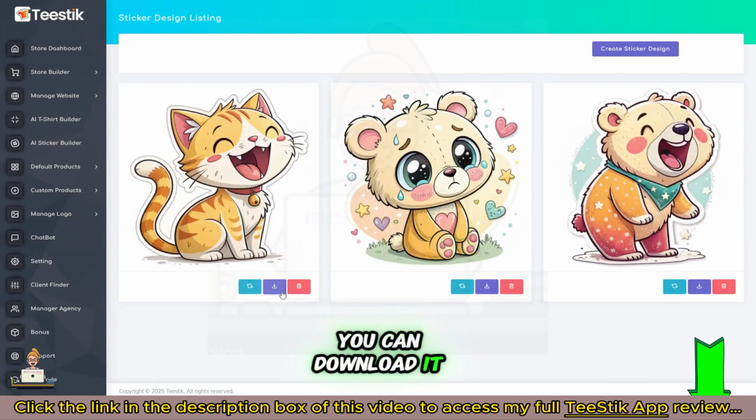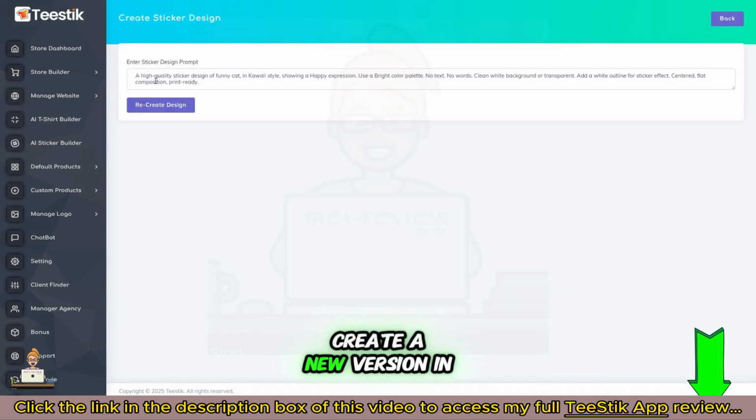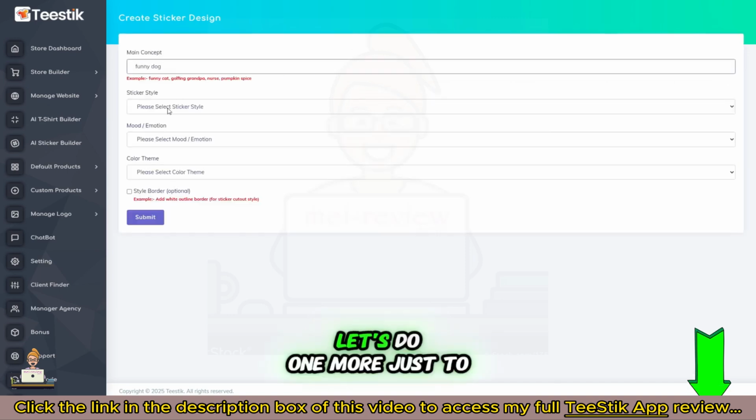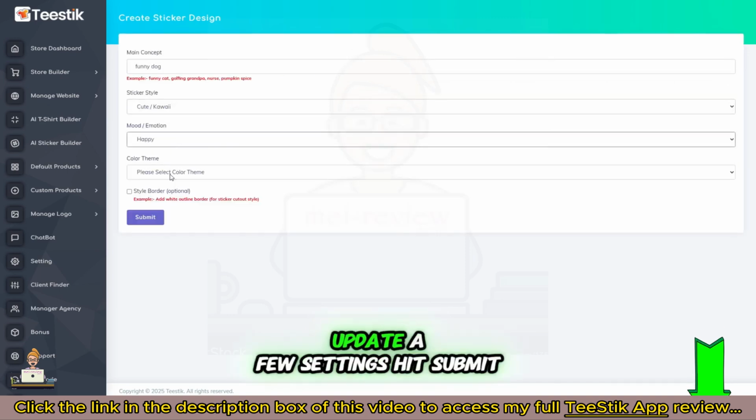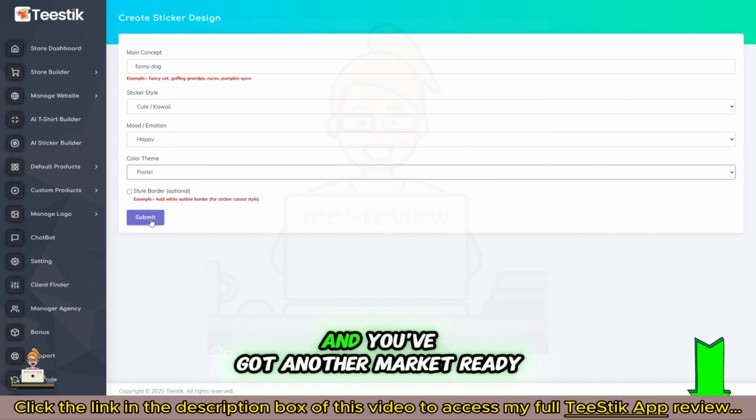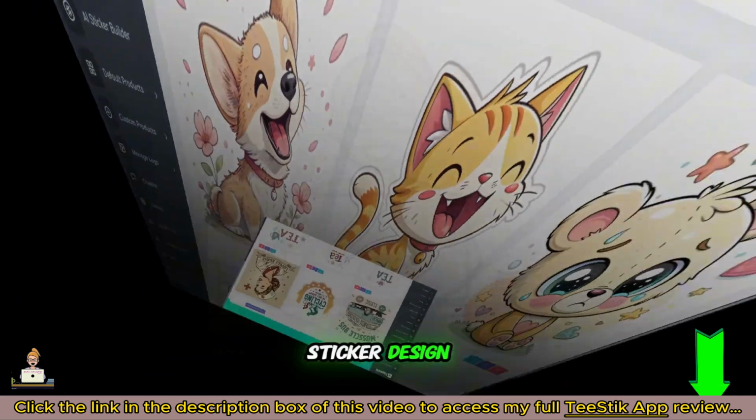You can download it, view the AI prompt, or create a new version in one click. Let's do one more just to show you. Update a few settings, hit Submit, and you've got another market-ready sticker design.